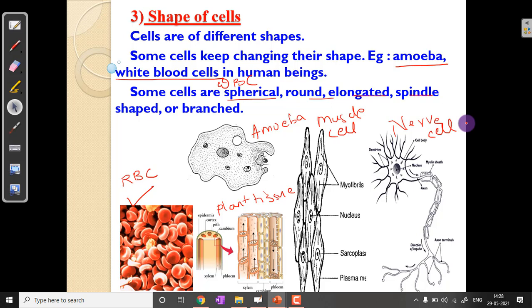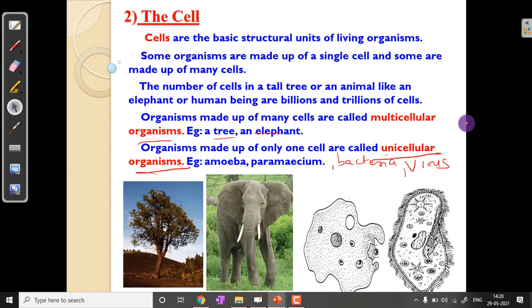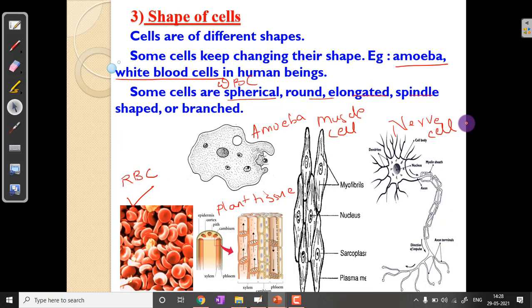So for this session, cells differ in numbers in every organism. Either an organism can have only one cell or it can have many cells. If it is having one cell, it is said to be unicellular. If it is having many cells, it is said to be multicellular. And shape also differs. Some cells have a definite shape throughout their lifetime, whereas some cells keep on changing their shape throughout their lifetime. Example, amoeba and white blood cells.